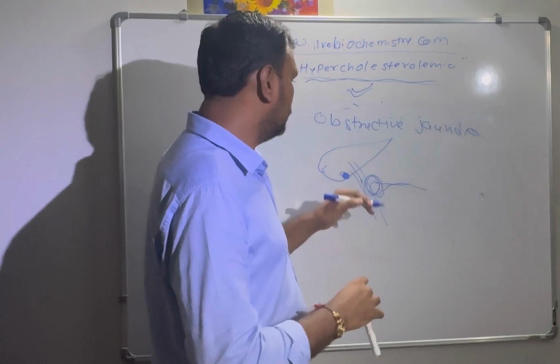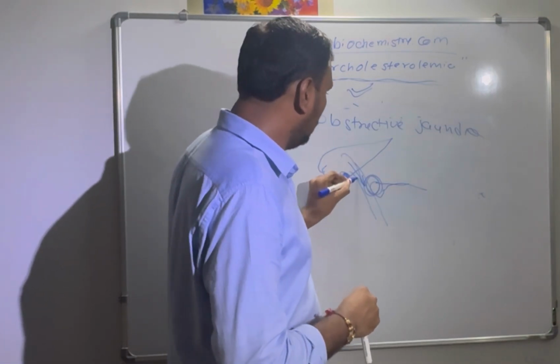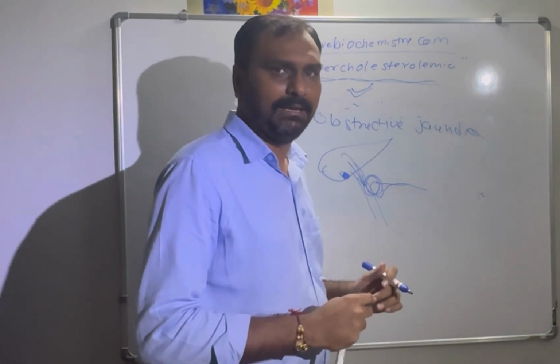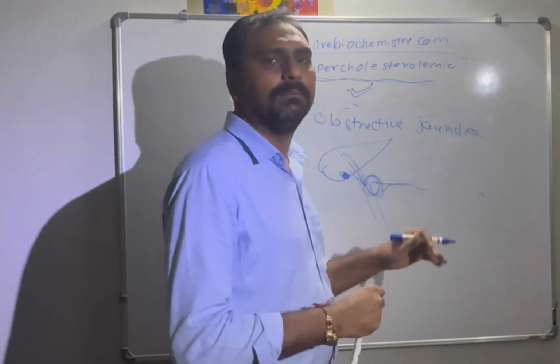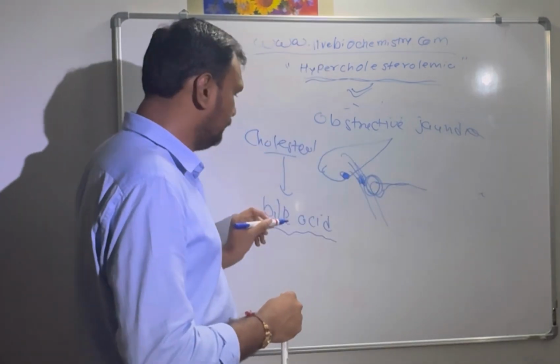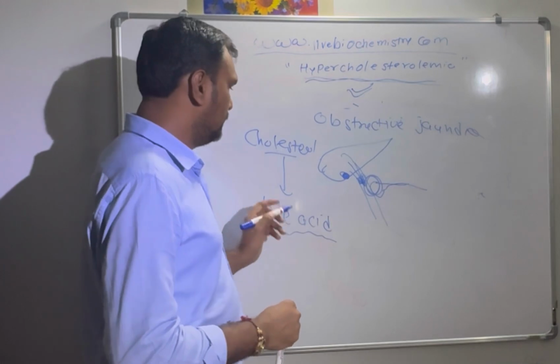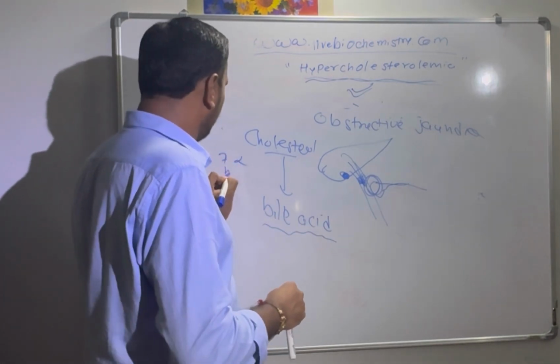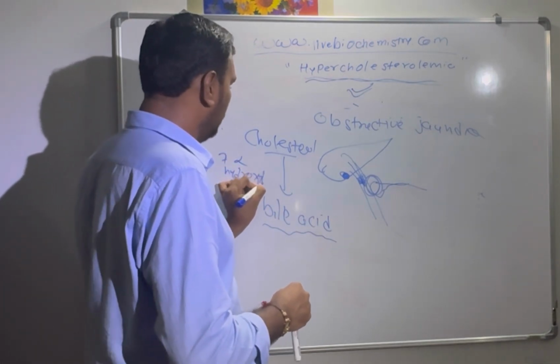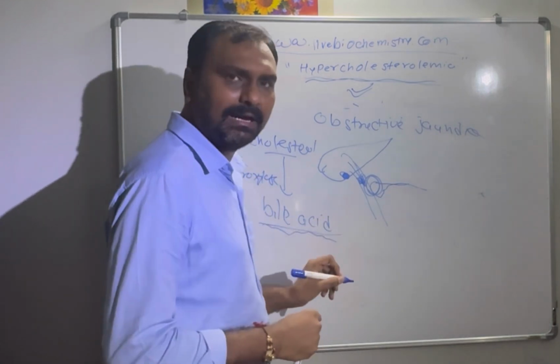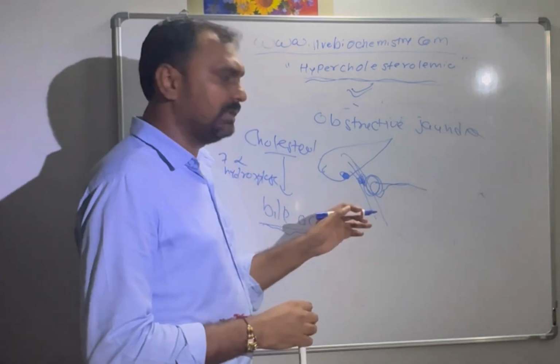So when there is obstructive jaundice, cholesterol cannot be excreted into the bile, so the cholesterol level in the blood is increased. Cholesterol is converted to bile acid via the 7-alpha hydroxylase enzyme. Examples of primary bile acids are cholic acid and chenodeoxycholic acid.